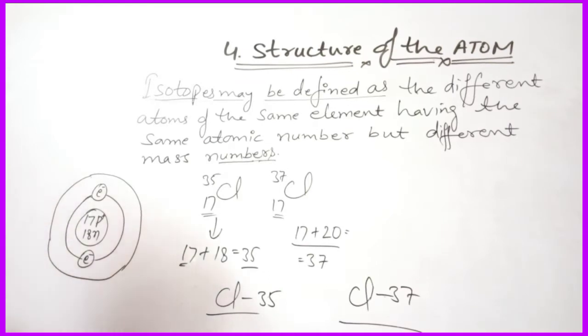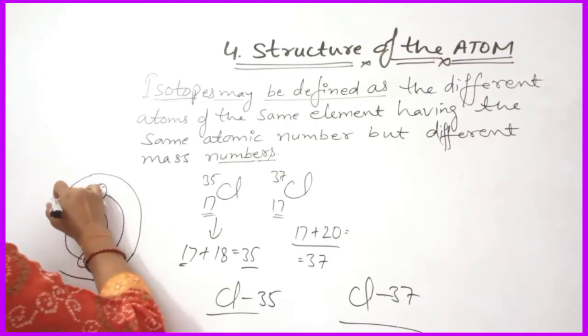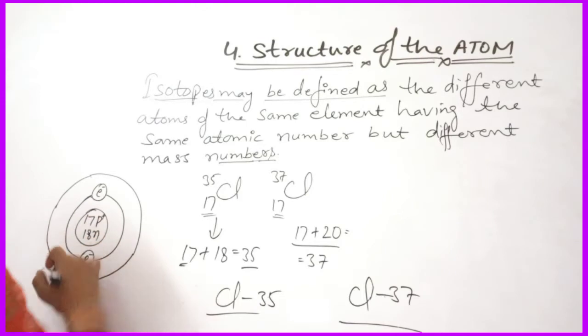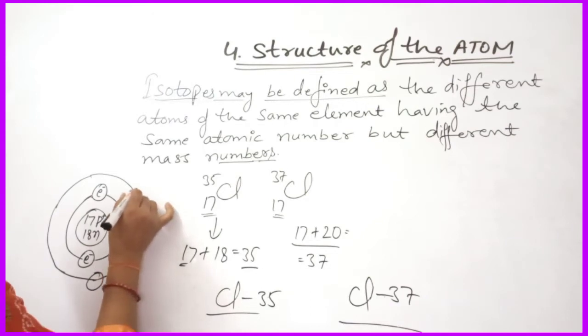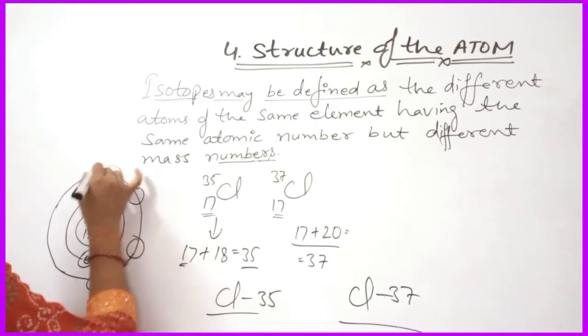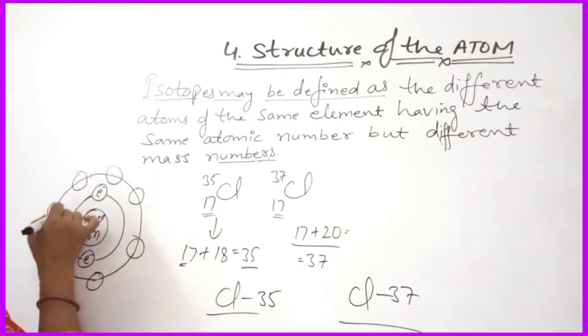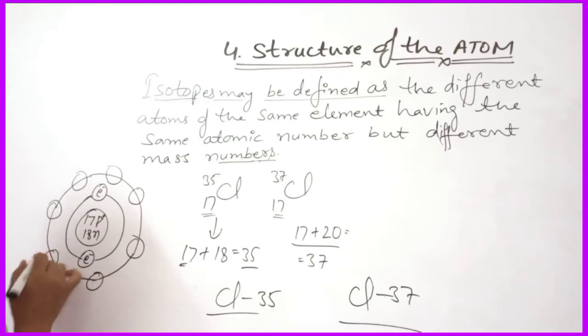So you can make the electrons in this structure: 1, 2, 3, 4, 5, 6 and 7.